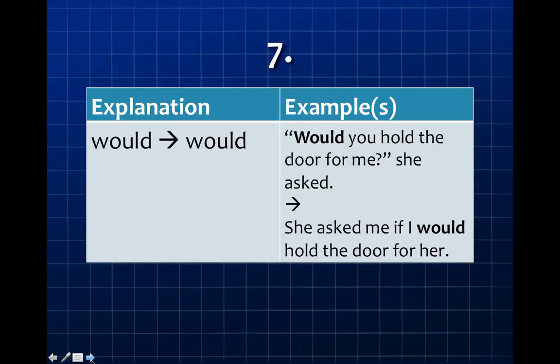Would also does not change. "Would you hold the door for me?" she asked. This is a polite request. She asked me if I would hold the door for her in indirect speech.